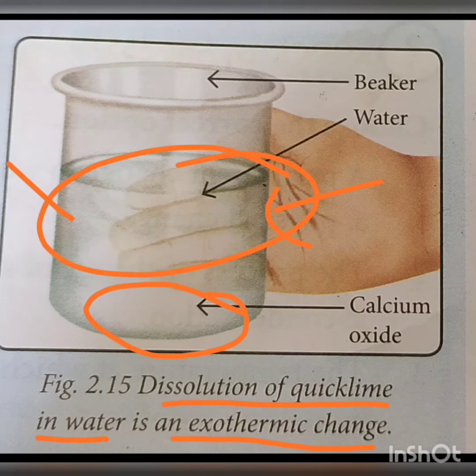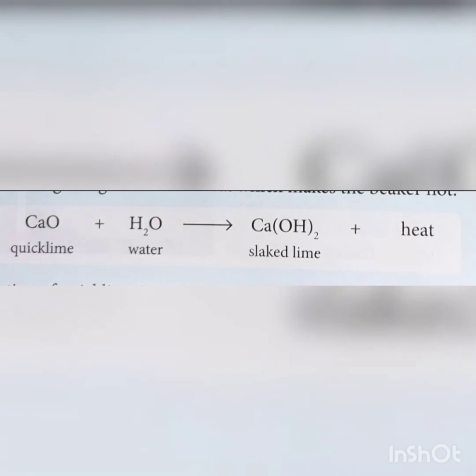On touching the beaker, we will feel that it is hot. Quicklime reacts vigorously with water to form slaked lime, that is calcium hydroxide, releasing a large amount of heat which makes the beaker hot. Thus, dissolution of quicklime in water is an exothermic change.